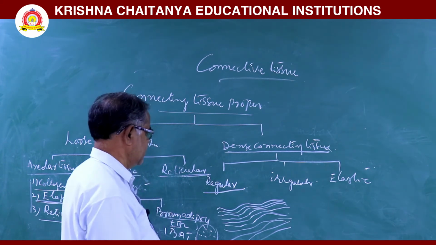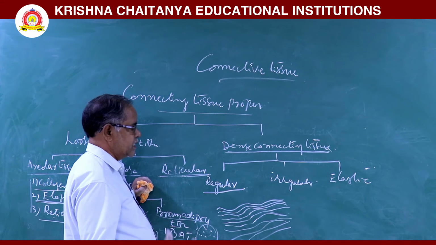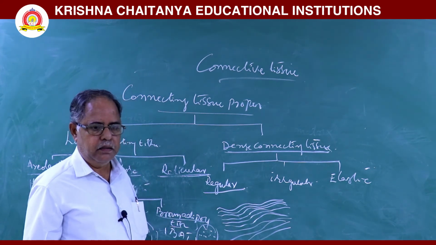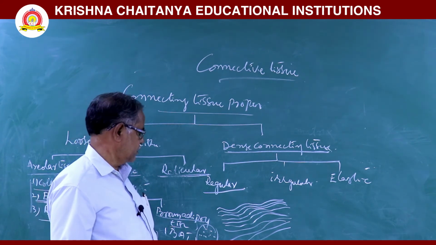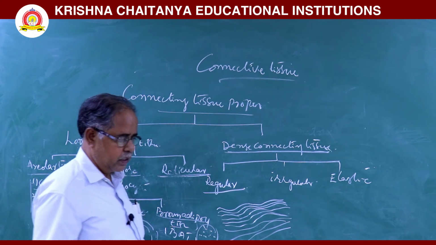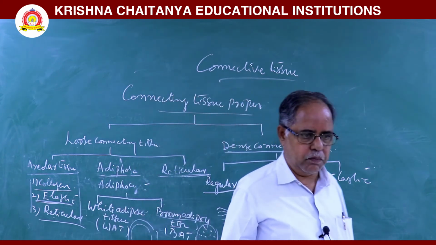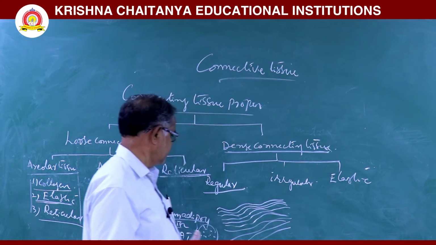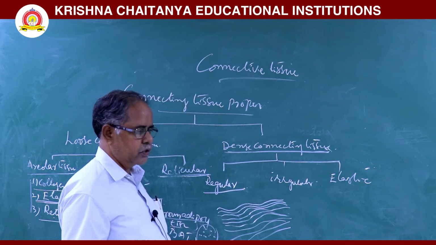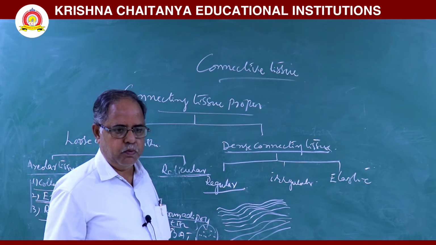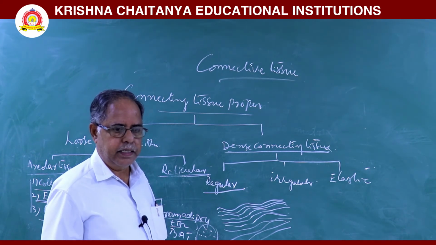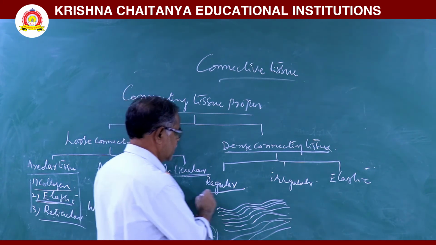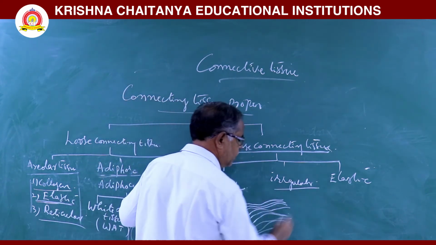Tendon is one type of regular dense connecting tissue which connects muscle to bone. Next, ligament is another regular dense connecting tissue. It connects two bones, bone to bone. So tendons and ligaments are examples of regular dense connecting tissue.